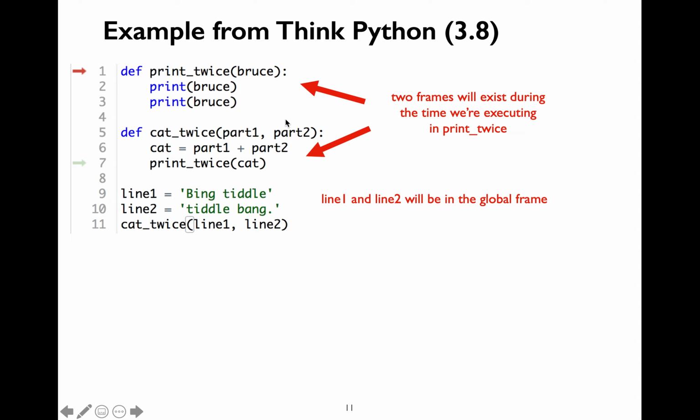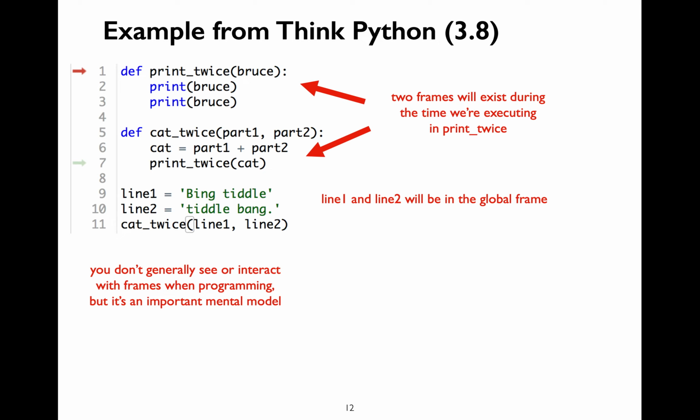When you're running the print_twice function, there will be three frames that are part of that particular program execution. You'll have the print_twice function call frame, and then you'll have the cat_twice function call frame because you're calling print_twice inside the cat_twice function. And then you'll finally have the global frame because you're calling the cat_twice function inside the program, which has the global frame.